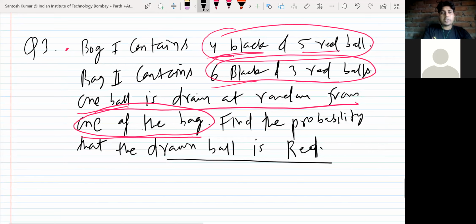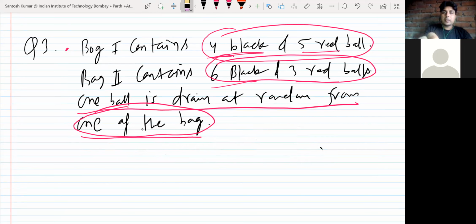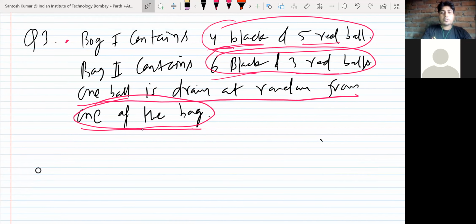So the question is back, the same question, but now I will make a slight change. Bag one contains 4 black and 5 red balls. Bag two contains 6 black and 3 red balls. One ball is drawn at random from one of the bags. So you don't know what the bag was, bag one or bag two.